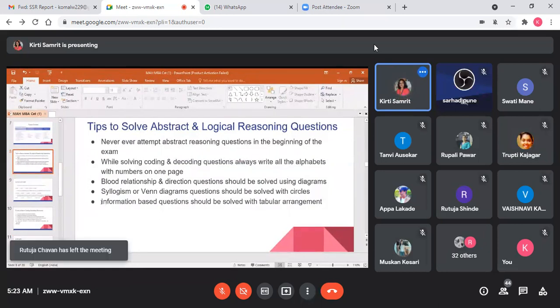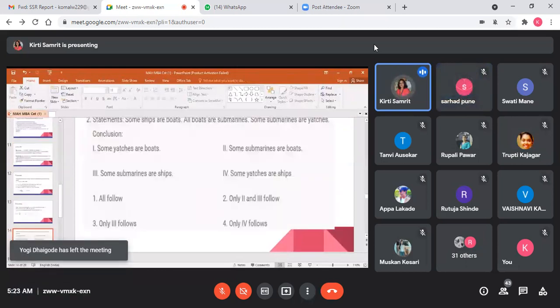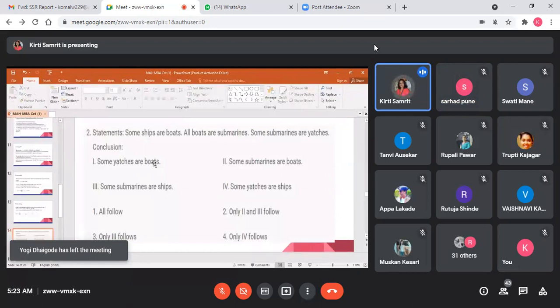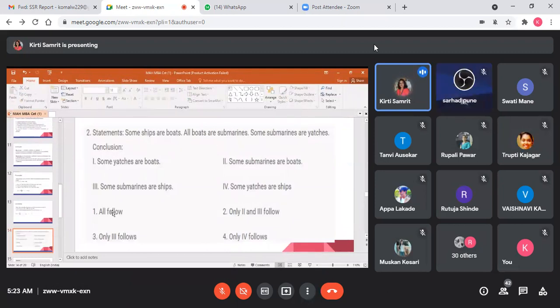Even, students, information based questions will be asked. The question is like this: statements are given. Some ships are boats. All boats are submarines. Some submarines are yachts. And what is the conclusion? We will be given statements and conclusions. Based on this: some ships are boats, all boats are submarines, and some submarines are yachts. So, some yachts are boats. Some submarines are boats. Some submarines are ships. Some yachts are ships.